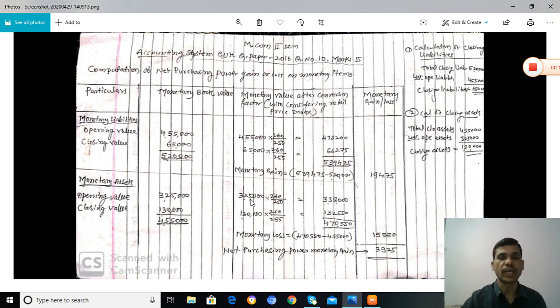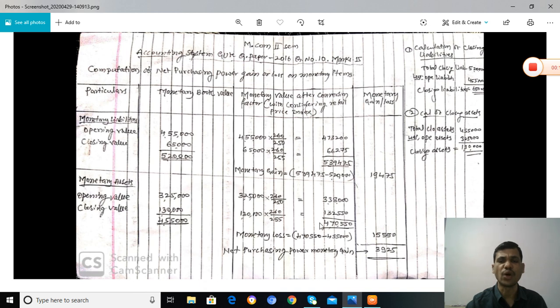For the opening value of monetary assets, we apply the price index: 3,25,000 into 260 divided by 250, and 1,30,000 into 260 divided by 255. Here it is 3,38,000 and here 1,32,550. The total monetary value after considering the retail price index is 4,70,550 and the book value is 4,55,000.